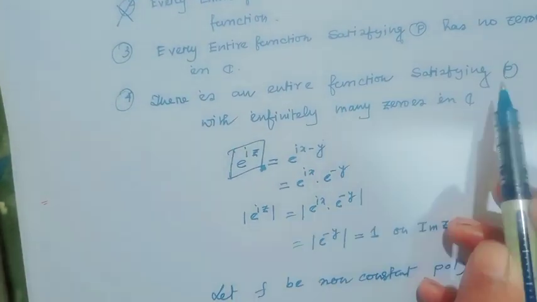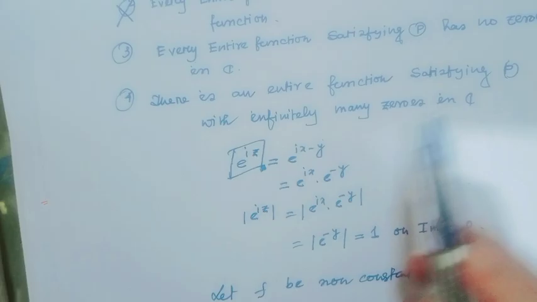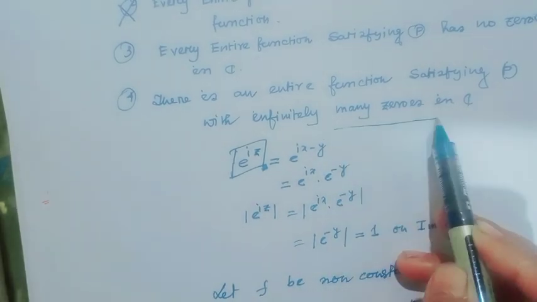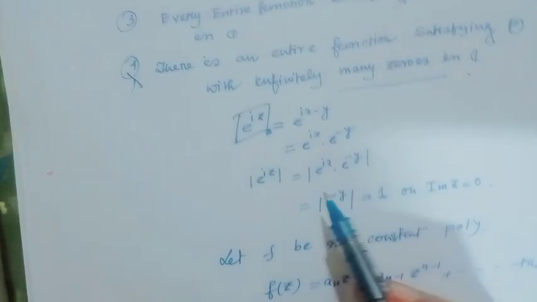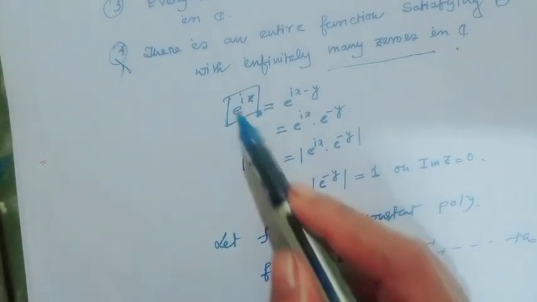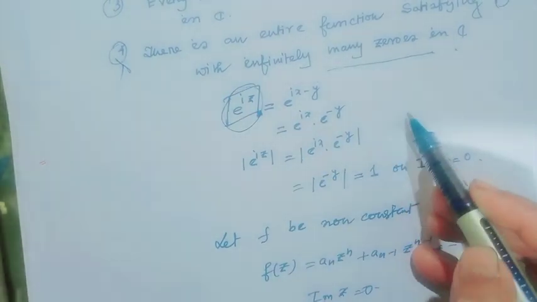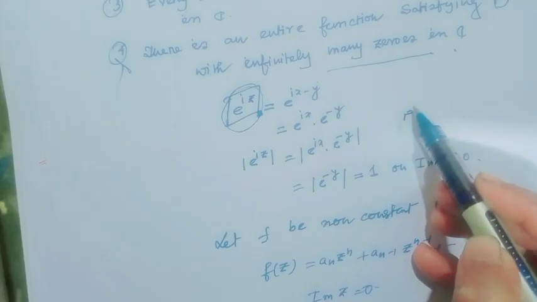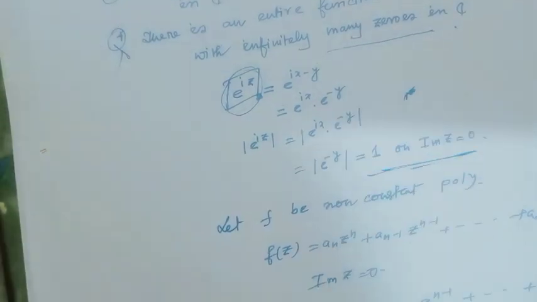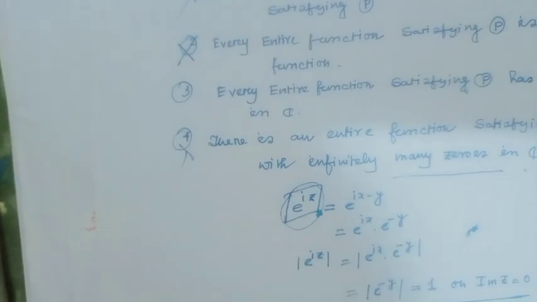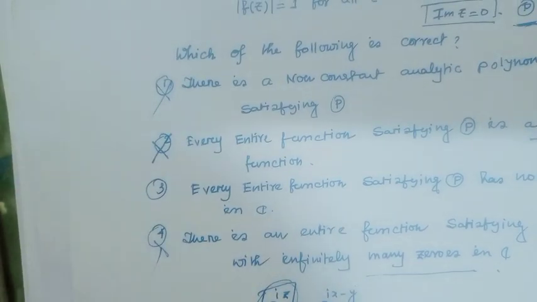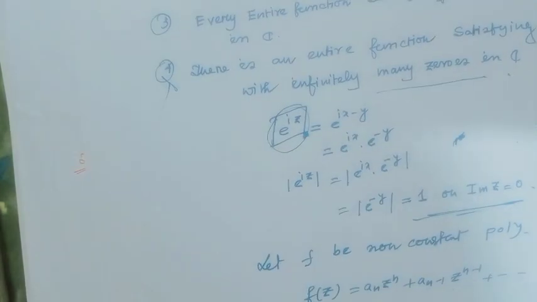There is an entire function satisfying P which has infinitely many zeros in C. This is also a wrong option because I have found a function satisfying the condition P, but it has no zeros. Option 3 is the right option. Every entire function satisfying P has no zeros. Obviously this is the right option.